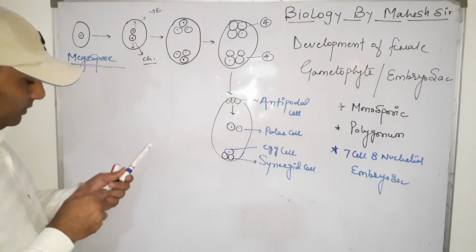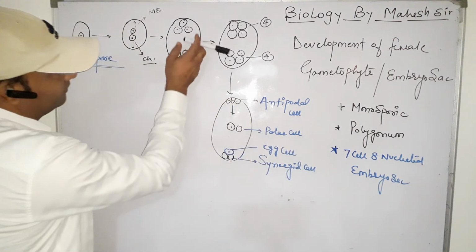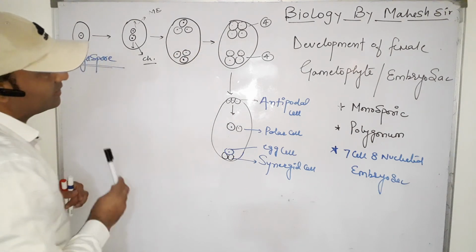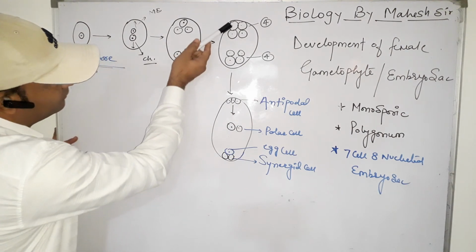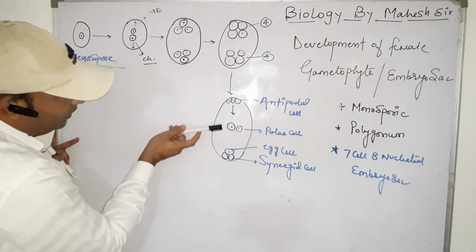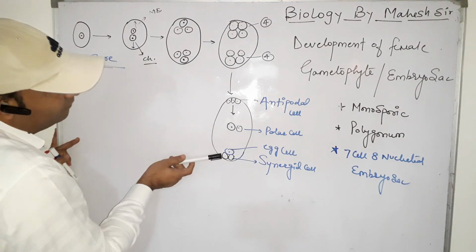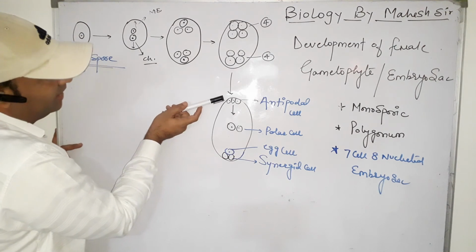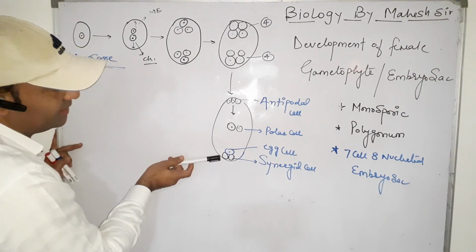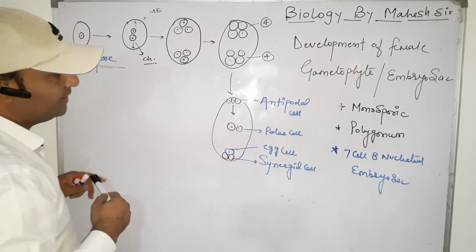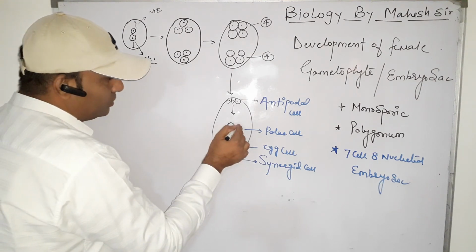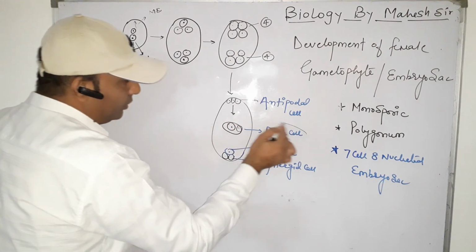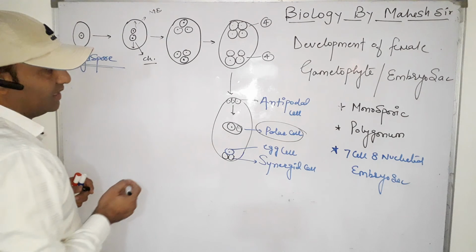So again, let us repeat this process. After the formation of a total of 8 nuclei, one nucleus from the upper side moves to the center and one from the micropyle side moves to the center. So the remaining 3 are in the chalaza end and the remaining 3 at the micropyle end, and at the center are the 2 nuclei. Now these 2 nuclei join and produce the polar cell or secondary cell.